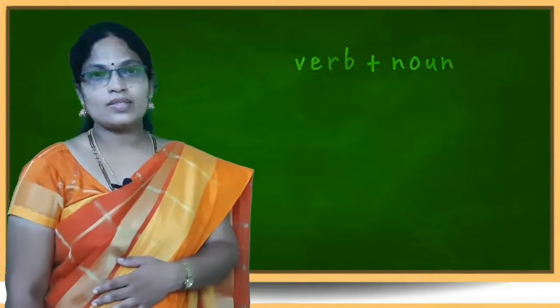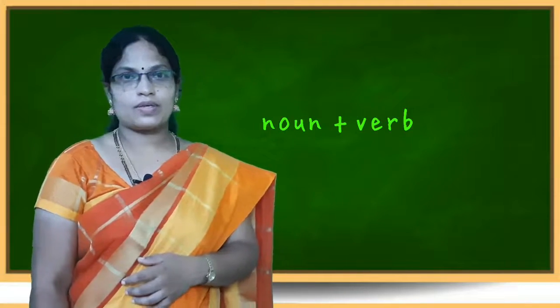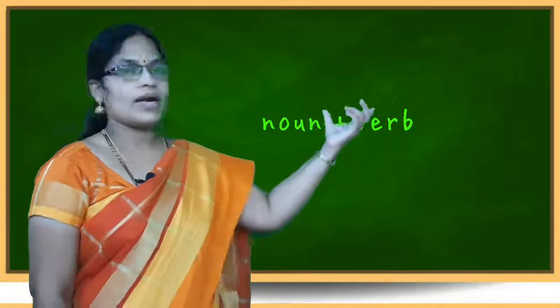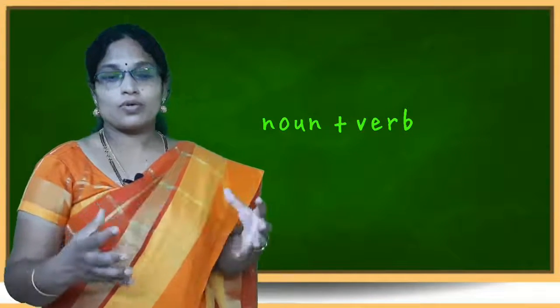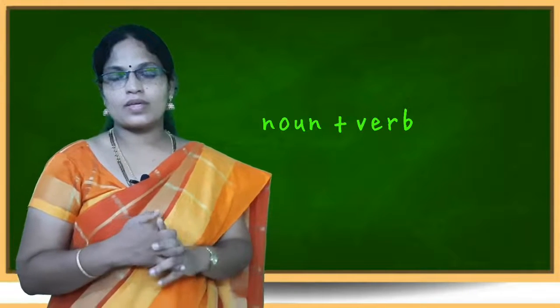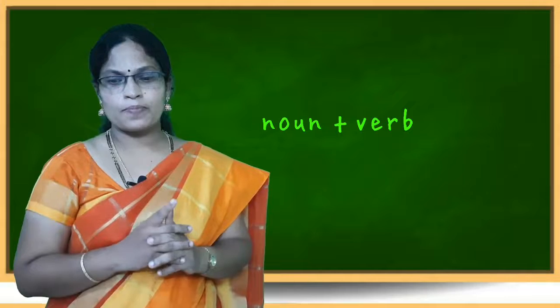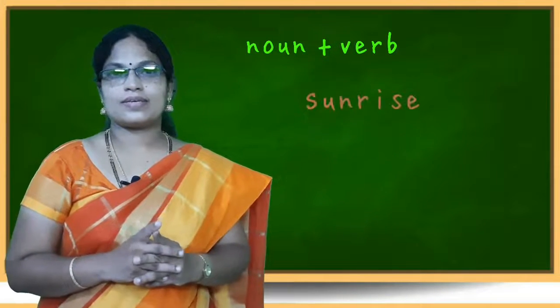And the next one is noun plus verb combination. Here a noun and a verb are grouped to form a compound noun. Examples, sunrise.